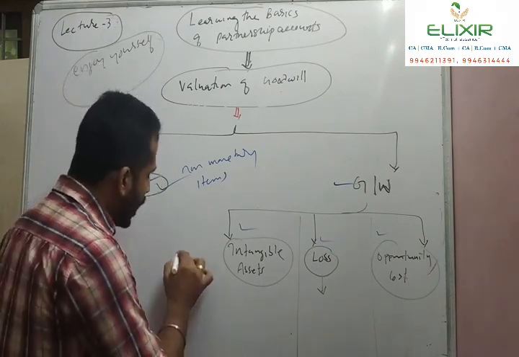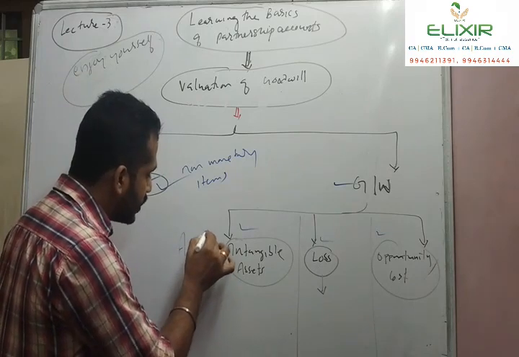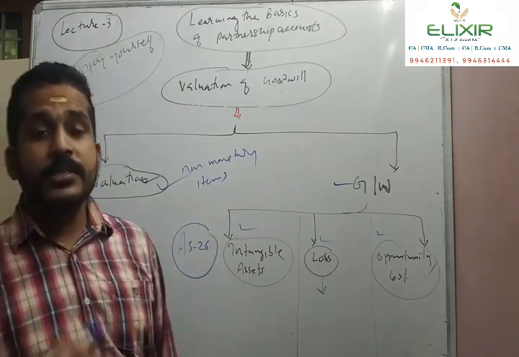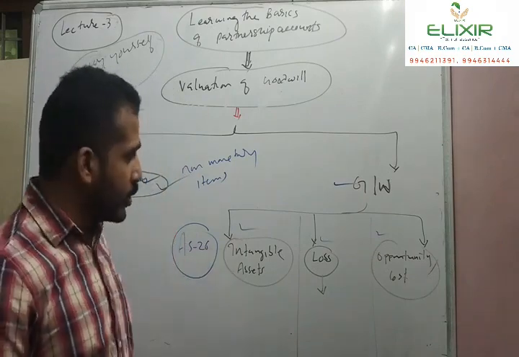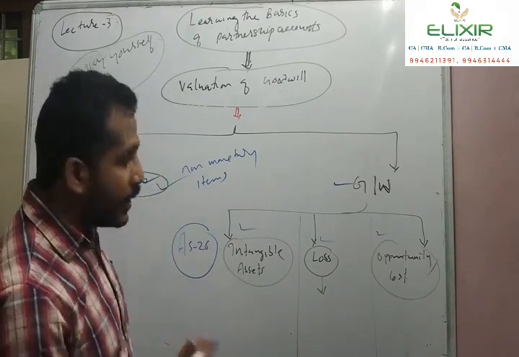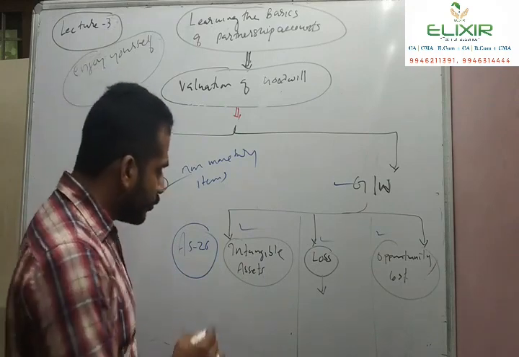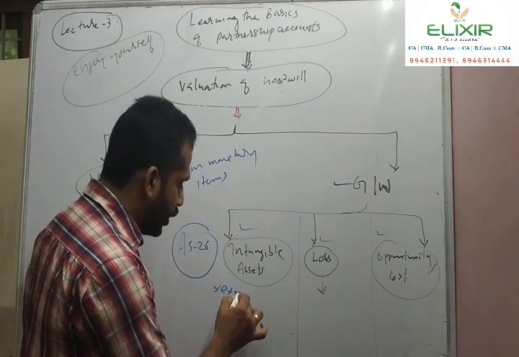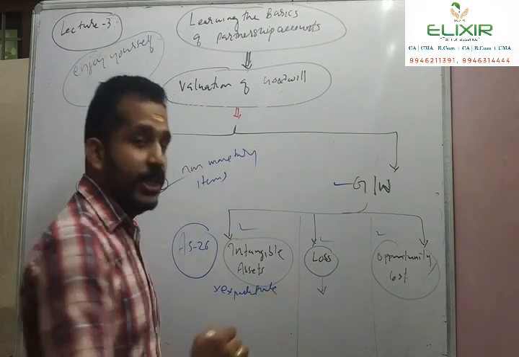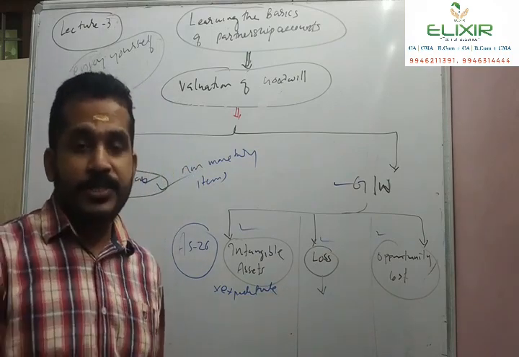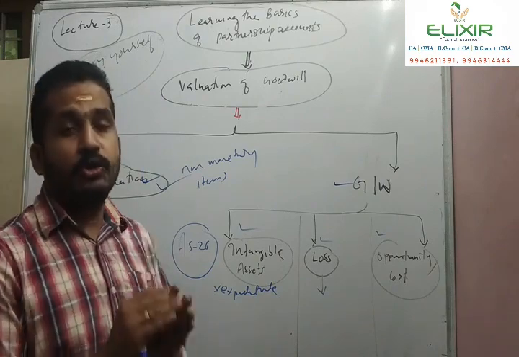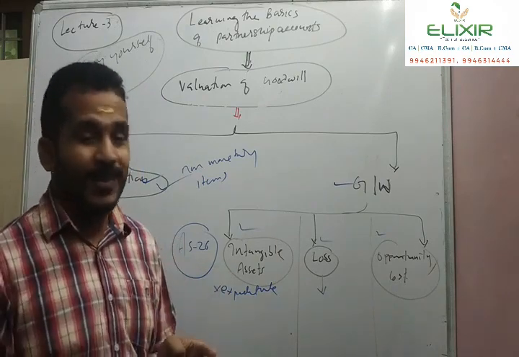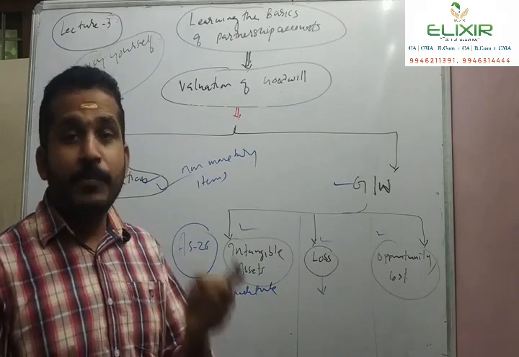We all know AS 26, Accounting Standard 26 speaks about the concept of intangible asset. So as per AS 26, an intangible asset is an expenditure spent by the organization. We all know the matching concept: wherever there is an expenditure, there will be a benefit.